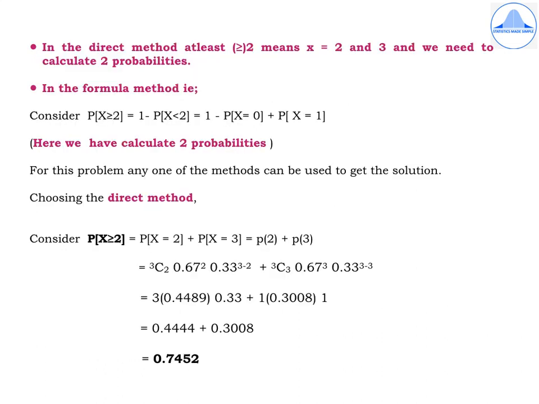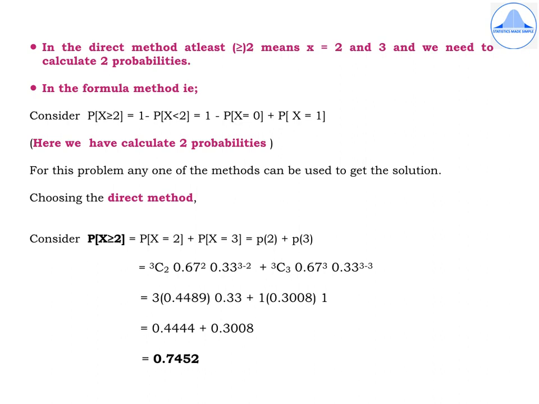We need to find out the probability that the person wins at least 2 games. So in the direct method, at least 2 means greater than or equal to 2, or x takes the values 2 and 3, and we need to calculate 2 probabilities.